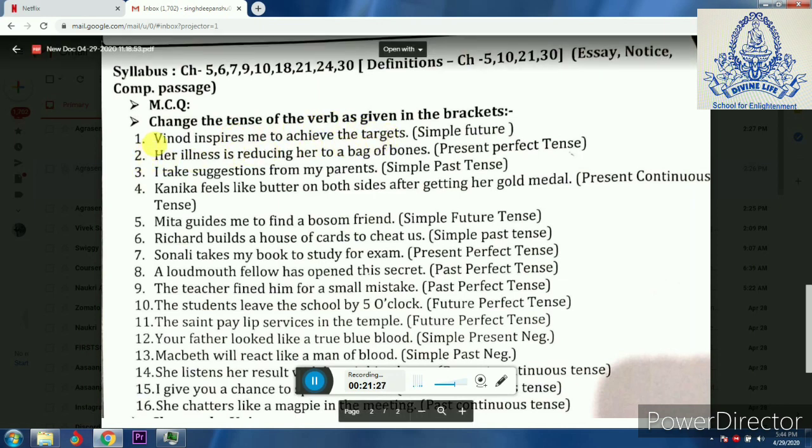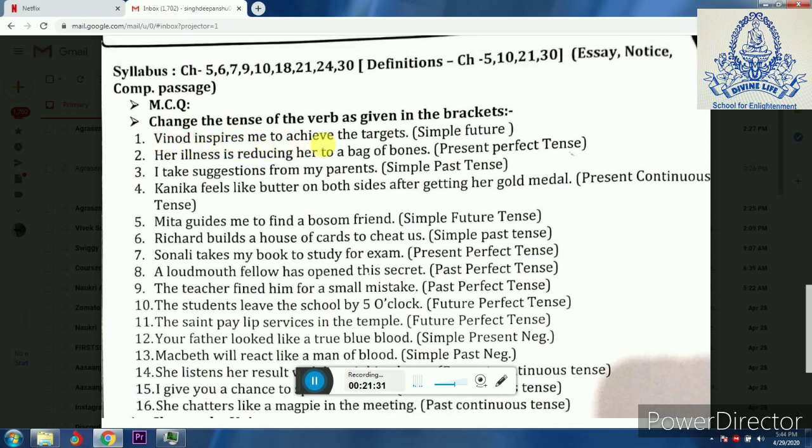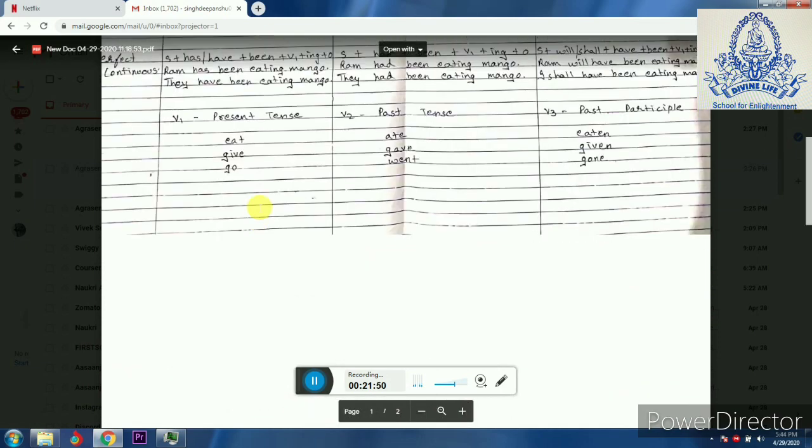For example, first example, Vinod inspires me to achieve the target. Now which is the verb here? Inspires, and which form is it? Present tense, and you have to change it into simple future tense. So what will be the answer? See, in future tense what have you used?